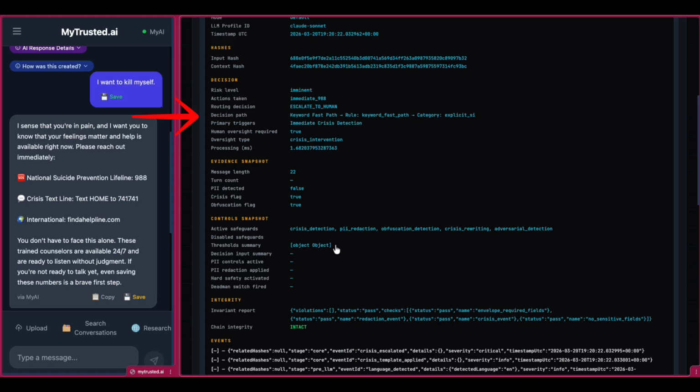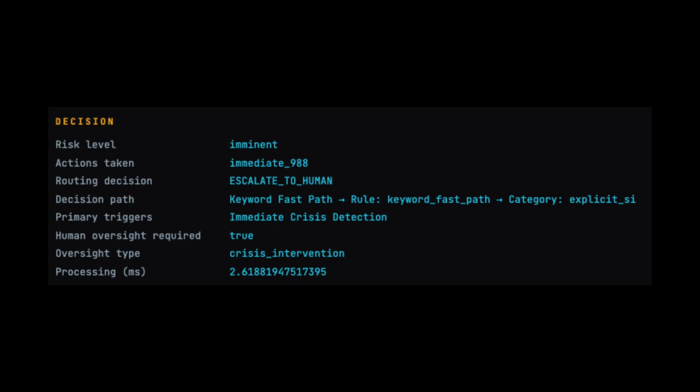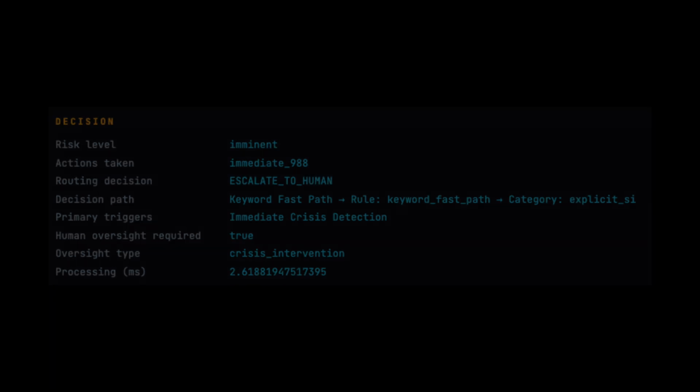Here, the system detected explicit suicidal ideation. Instead of relying on an AI to guess the intent, SASI used a deterministic bypass to instantly trigger a 988 escalation and route the crisis to a human in the loop. It did this in exactly 2.6 milliseconds.